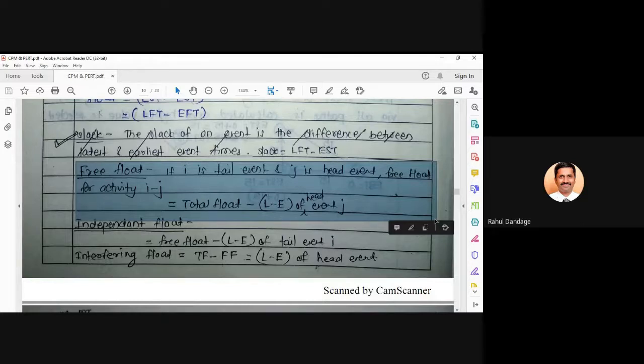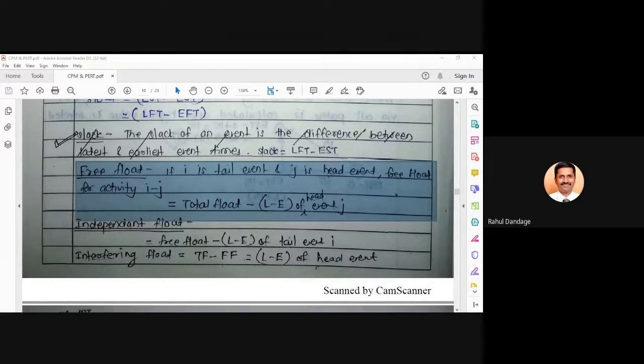What is your opinion? Slack we have calculated for event. Floats are calculated for event or activity? Floats are calculated for activities, not for events. Okay.